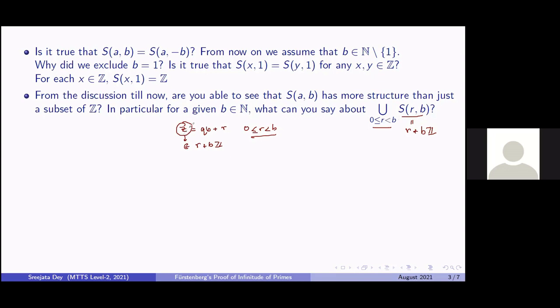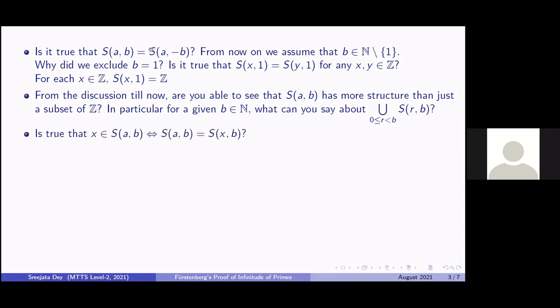So z belongs to just one of these S_{r,b}. So if you take the union over this range of the S_{r,b}, what you'll obtain is the set of integers itself. So that is what I was trying to say.